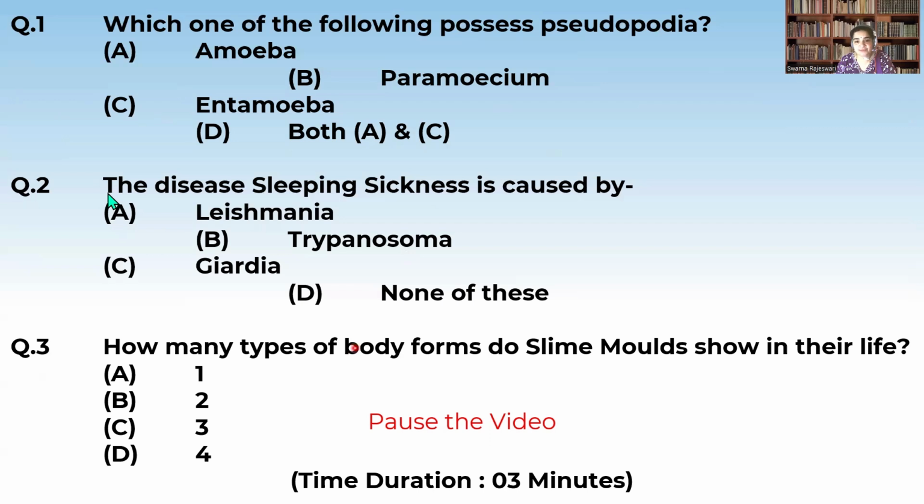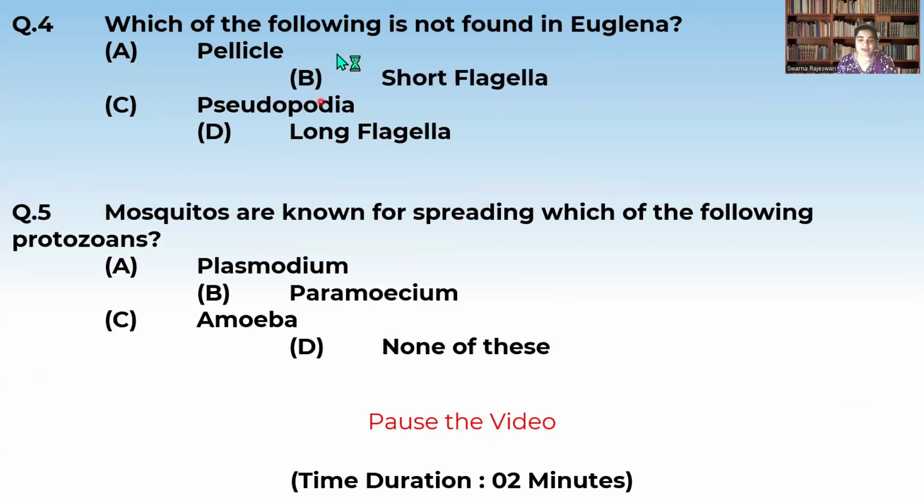How many types of body forms do slime molds show in their life? 1, 2, 3, or 4. Next, which of the following are seen in Euglena? Pellicle, pseudopodia, short flagella, and long flagella. Euglena has a pellicle, a short flagella, and a long flagella. We will not be seeing pseudopodia, so the answer is pseudopodia. Now let us see the next question.